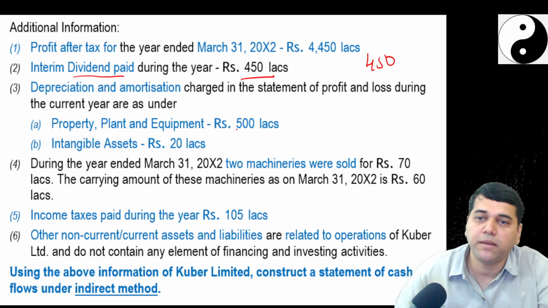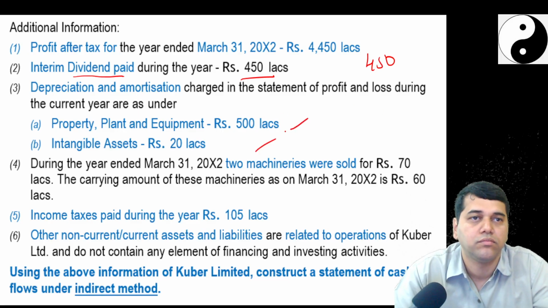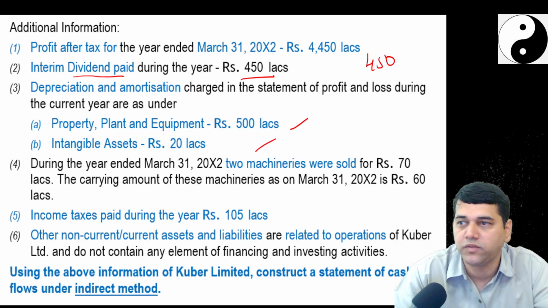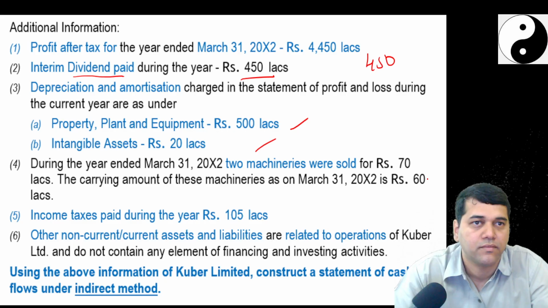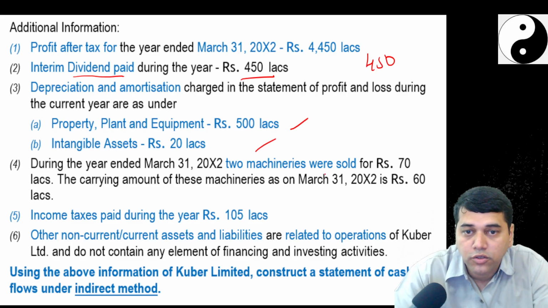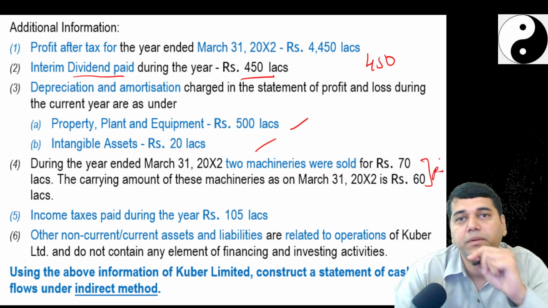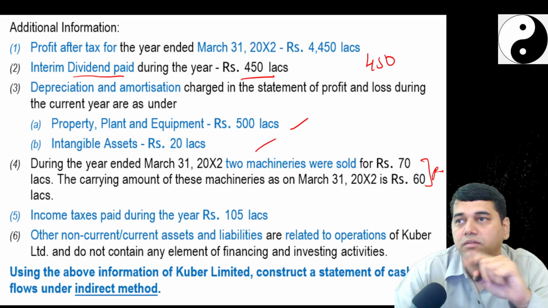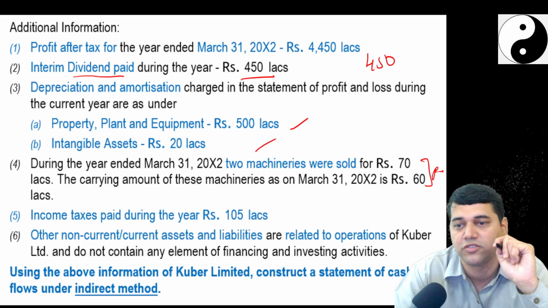Now depreciation and amortization, which is already sitting in the P&L account, they have given you. It is a non-cash expense which we need to add back. During the year, 2 machines were sold for 70 lakhs and the carrying amount is 60 lakhs. You have sold the machine for 70 and the book value is 60, so there is a profit. What must have happened with this profit? You must have added it in the P&L. So that adjustment is going to come because this sale consideration is going to come.